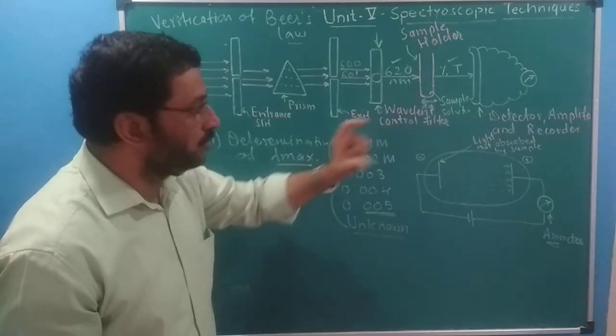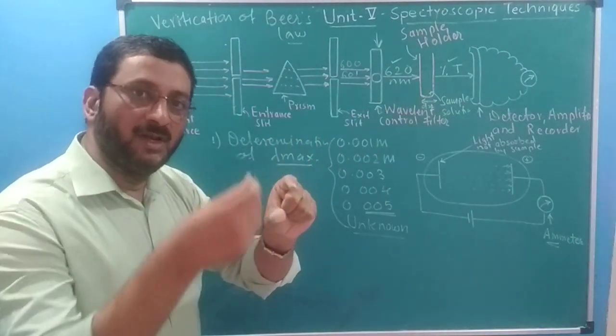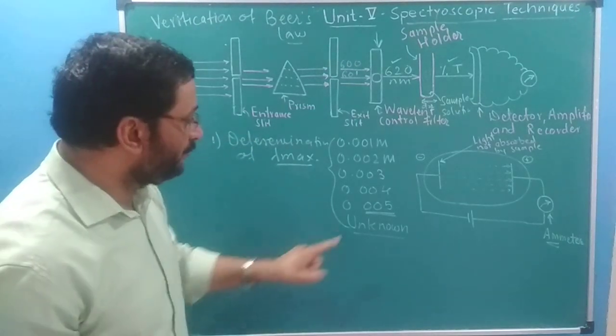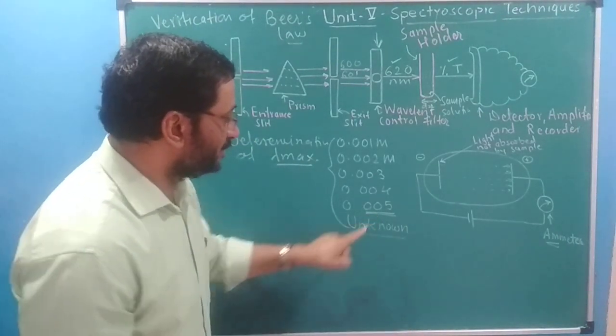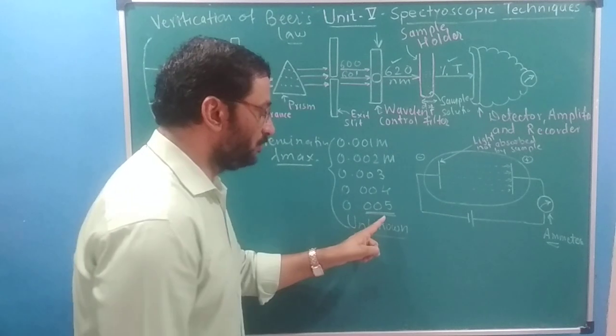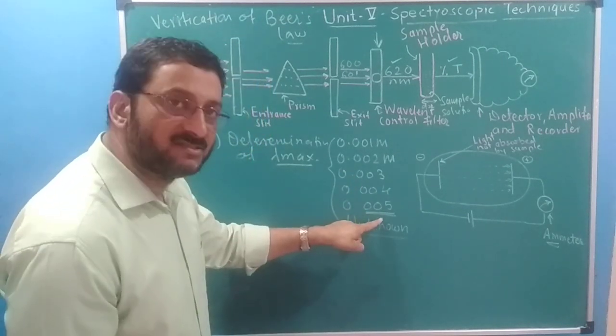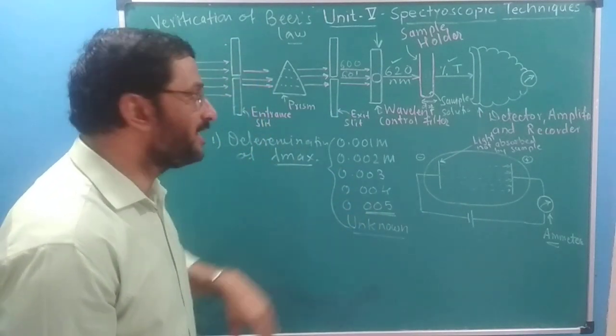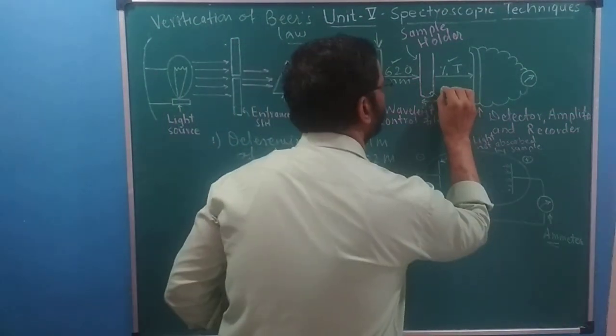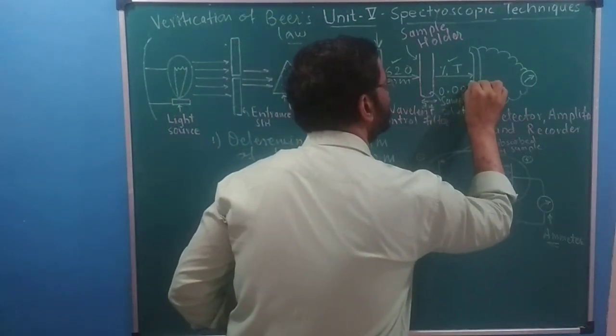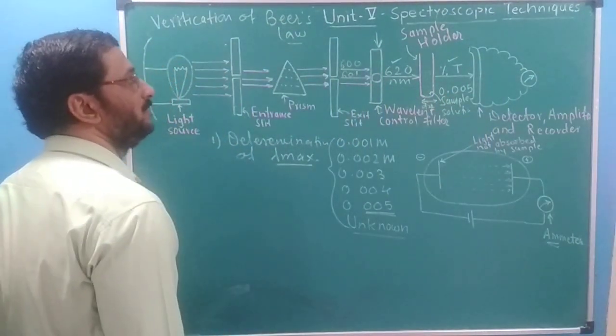So in the sample holder, in the cuvette, we'll put some volume of this solution, the 0.005 molar solution of highest concentration among the 5. Okay, so in part 1 we have kept the 0.005 molar solution here, right?